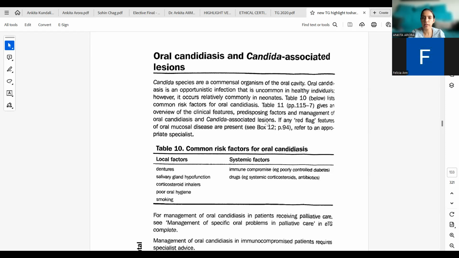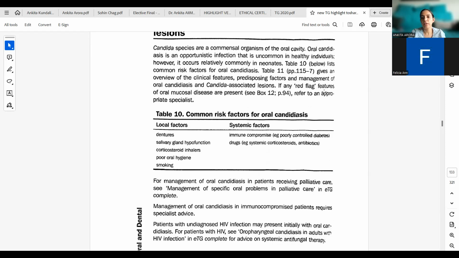candidiasis and candida-associated lesions. So if any red flag features of oral mucosal disease are present, the preliminary red flag features we always have to remember, refer to an appropriate specialist. So what are the local factors for candidiasis? Dentures, salivary gland hypofunction. It is commonly seen in patients who have dry mouth. Corticosteroid inhalers, which compromise the immunity. Poor oral hygiene can lead to candidiasis, and smoking also aggravates candidiasis.